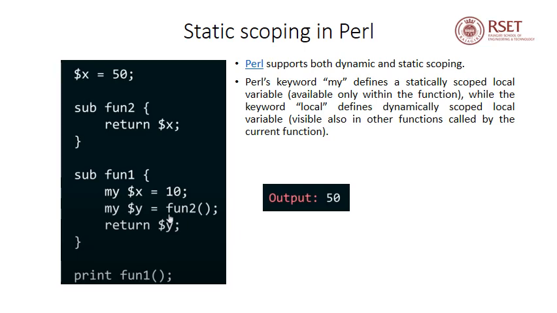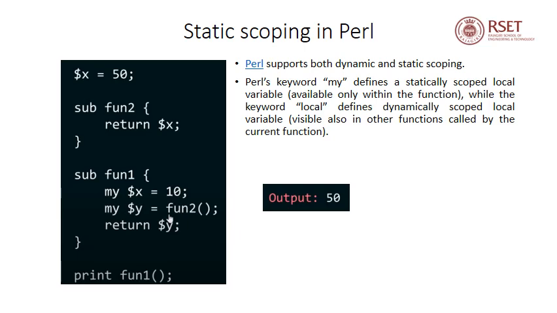Here in this code snippet, you can see that there is a global variable called x which is initialized as 50. In Perl, you need not specify the data type of variables. It will be automatically assigned by the interpreter based on the context of the data. And we have two user-defined functions, fun2 and fun1. The last code statement is a print statement. It is printing the value returned by fun1, so it is a function call also.